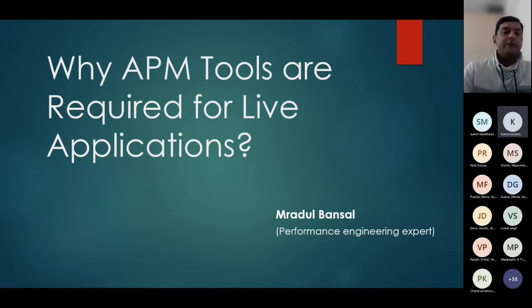We don't want to just postpone that issue. We want to fix it and make our production environment more stable and more predictable instead of adding more unpredictability to the system. So for them, to make the systems more predictable and stable, we would need APM tools.